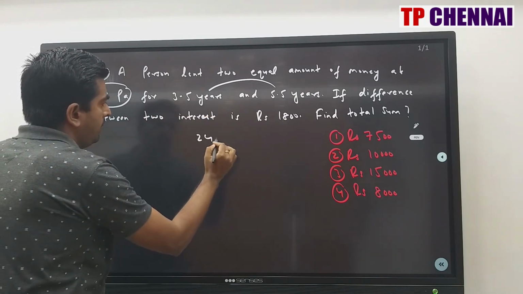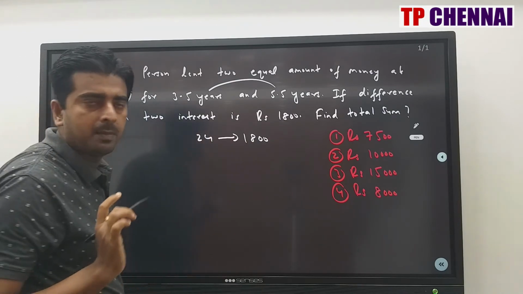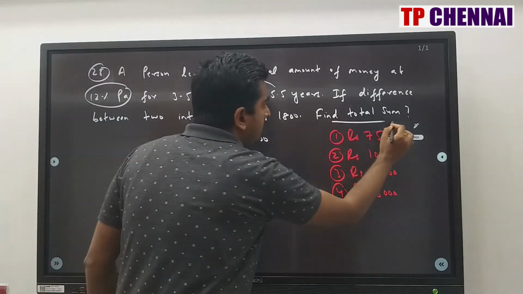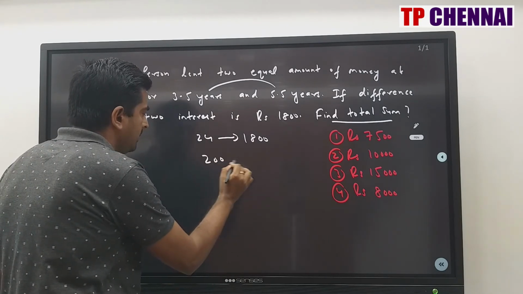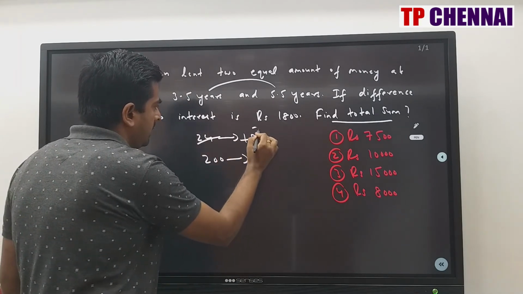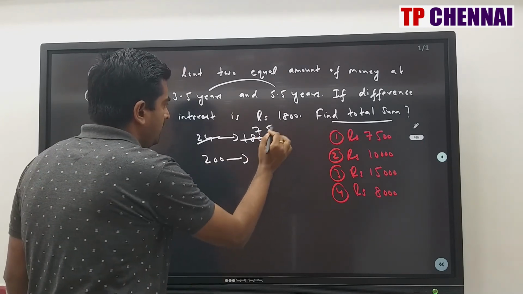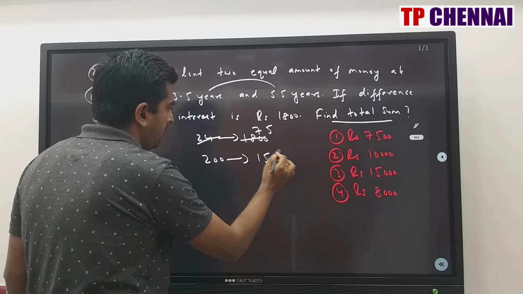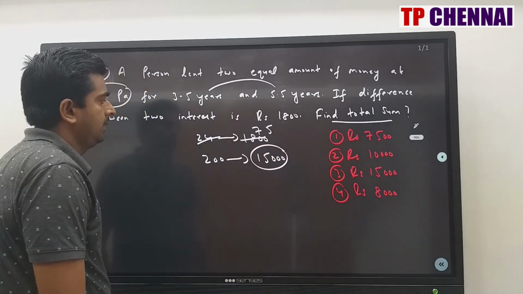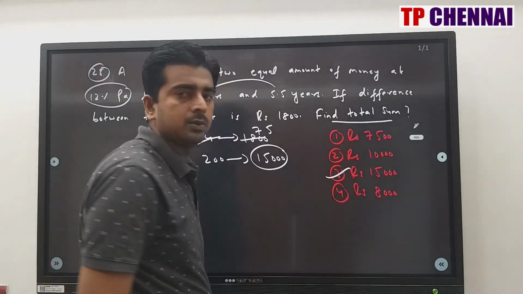So 24 part is 1800. Principal is 100 part. But here they are asking to calculate the total sum. Total sum is 200%. So 200 part is how much? 75 into 200. My answer is 15,000, which is third option.